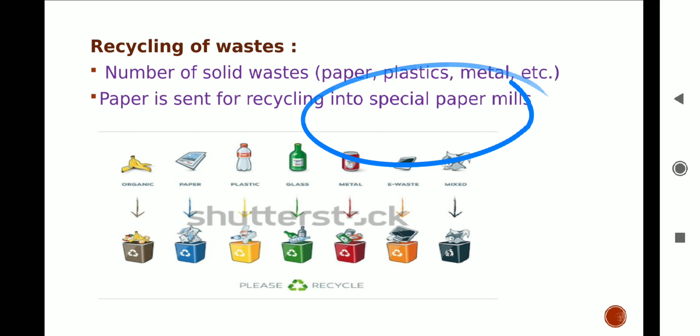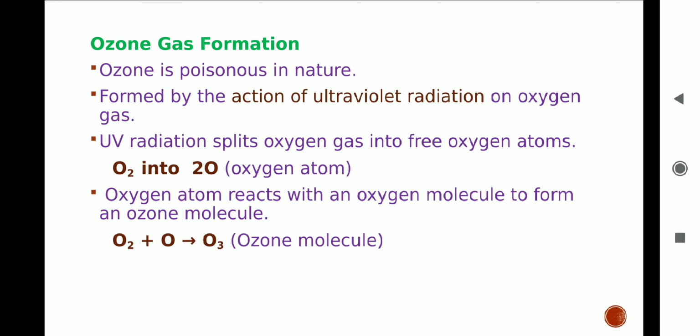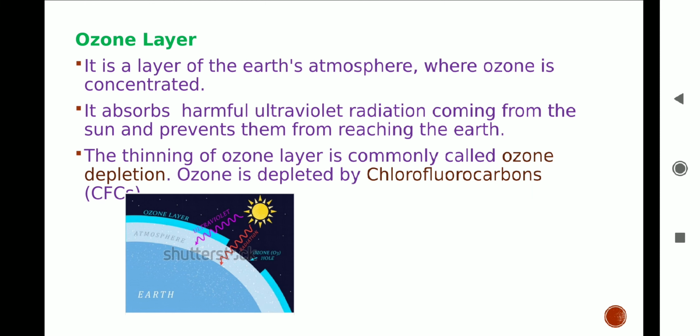Ozone gas formation. Ozone is a molecule of three atoms of oxygen. It is a poisonous gas. UV radiation coming from the sun splits the molecule of oxygen into two oxygen atoms. Free oxygen atoms are very reactive. They quickly react with an oxygen molecule to form the ozone molecule, which is O3. A condensed layer of ozone gas is present in the stratosphere. It is a protecting shield around Earth, absorbing UV radiation coming from the sun, protecting living beings.